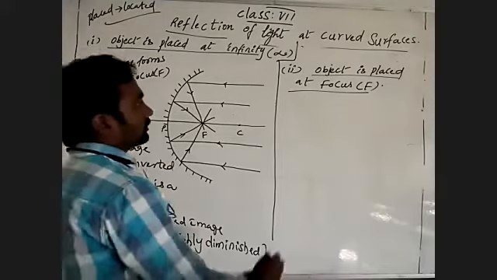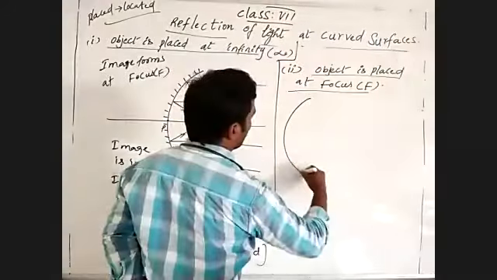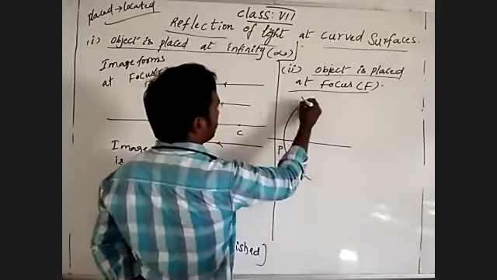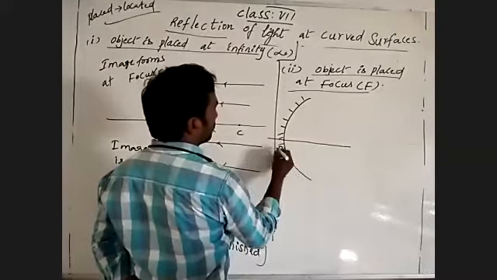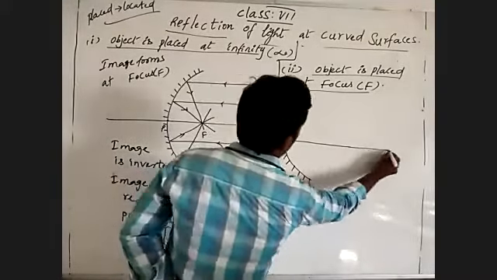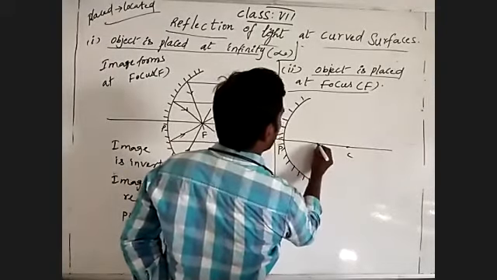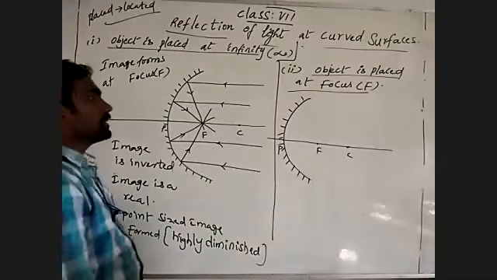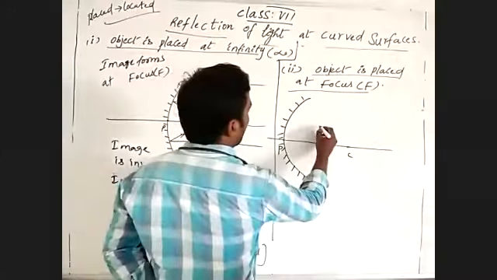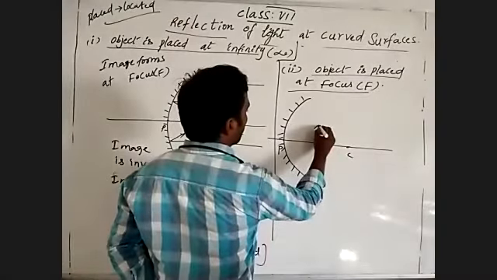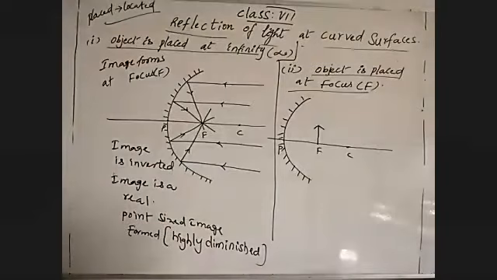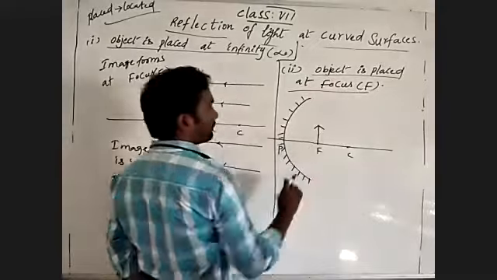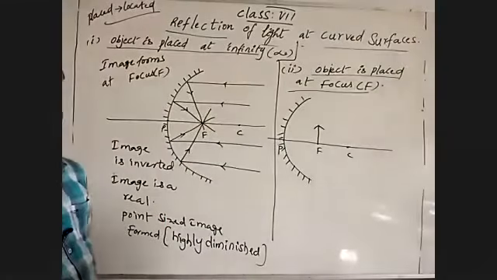Then this is the inner curved surface, pole, center of curvature, focus. Okay. The object is placed where? At the focus. I'm showing the object as an arrow mark. The object is placed at the focus on the principal axis.